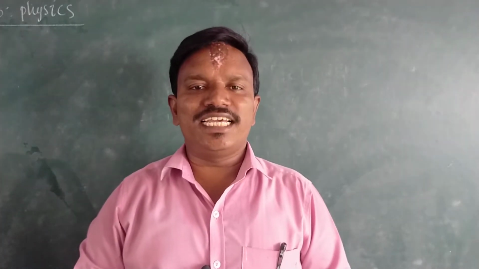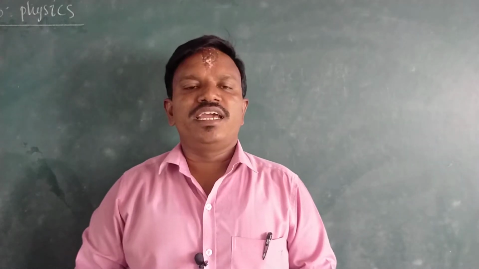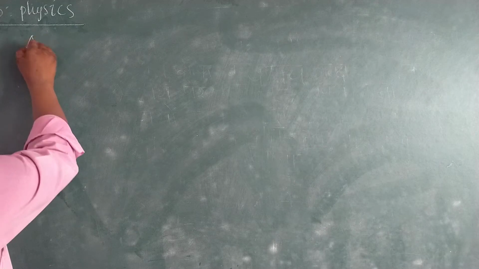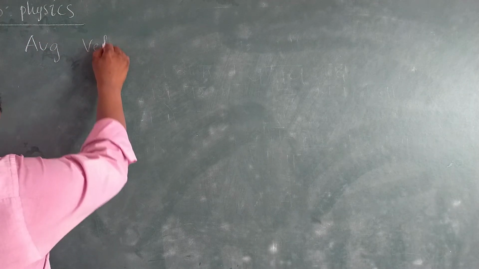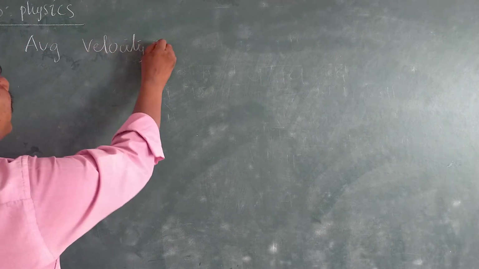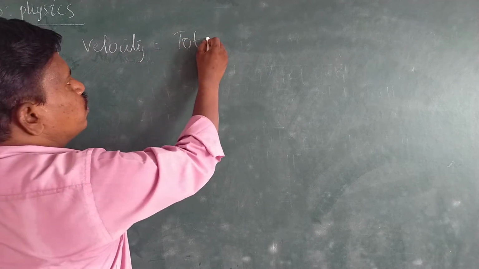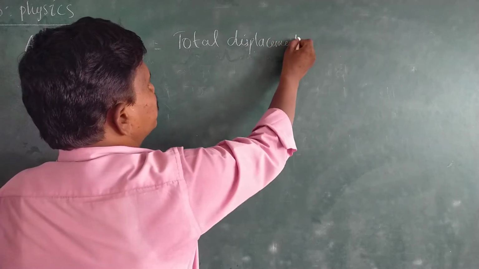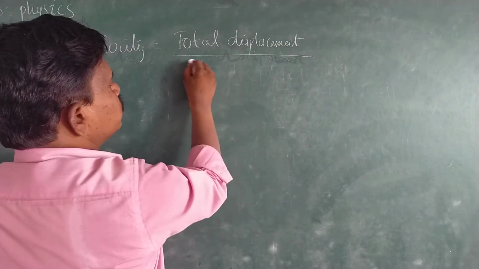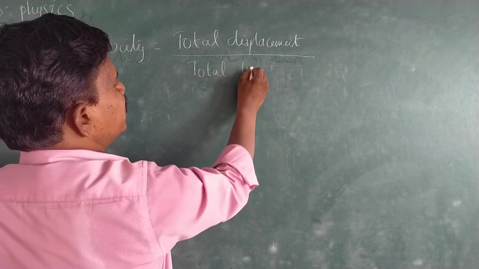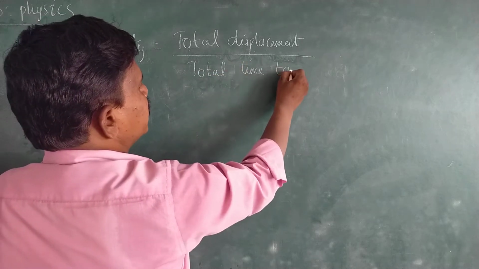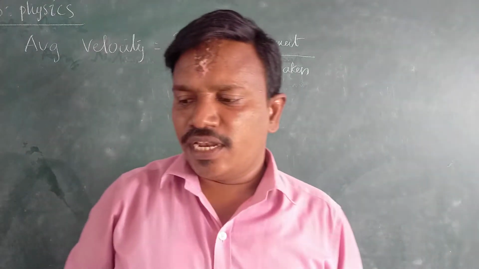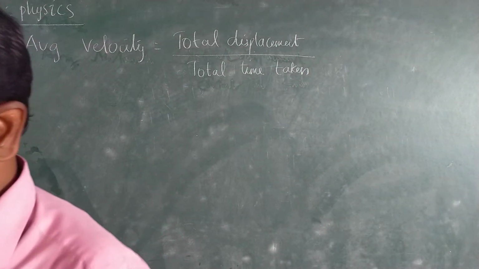Whereas the average velocity is given as total displacement by total time taken. It is called the what? Average velocity. Now, in your textbook, they have given a few questions.